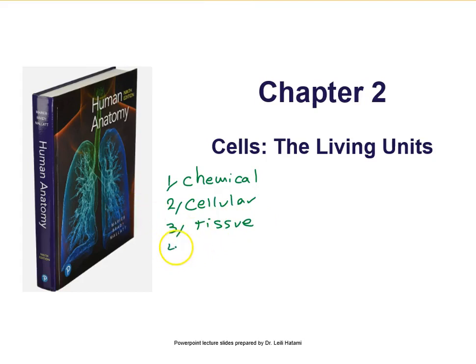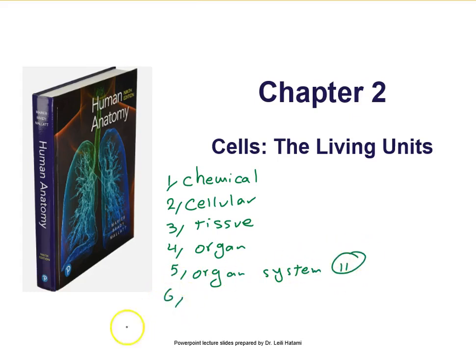When two or more types of tissues join together and work together, they make an organ, like your brain, your heart, your tongue. And then some organs working together make an organ system, of which there are 11 in our body. And finally, these 11 organ systems make the organism, like you and me. In this chapter, we are going to focus on the cell.